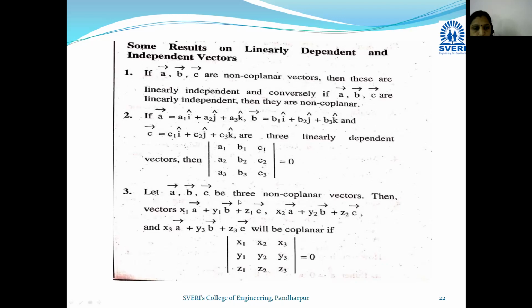Let a bar, b bar, c bar be three non-coplanar vectors. Then x1 a bar, y1 b bar, z1 c bar, plus x2 a bar, y2 b bar, z2 c bar, and x3 a bar, y3 b bar and z3 c bar will be coplanar if the determinant of coefficients of the vectors is 0. That means the determinant of x1 x2 x3, y1 y2 y3, z1 z2 z3 is equal to 0. Then if this determinant is 0, we can say that the three vectors are coplanar.